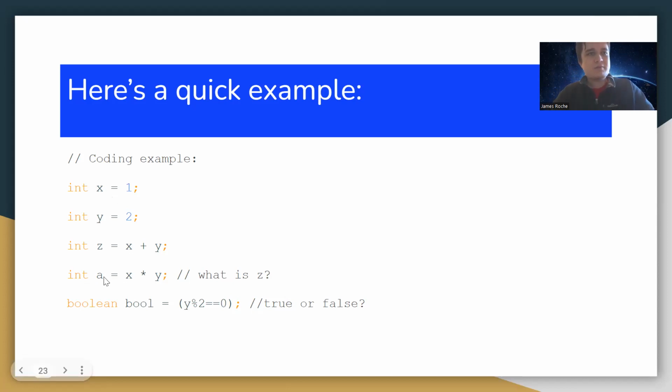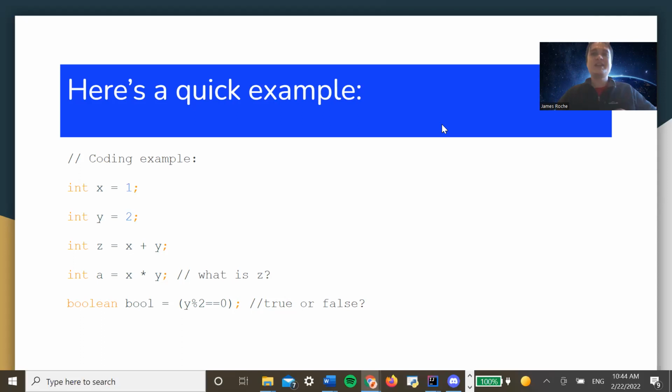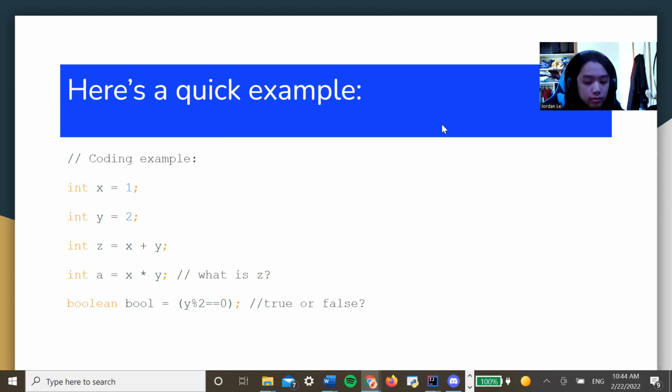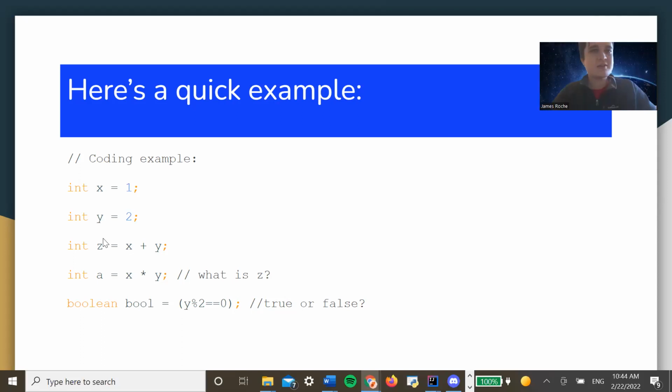When I multiply x times y and store it in A, does that affect z here? Is that a yes or a no? No. That's correct. It is not. It has no effect. The result of z has no effect on A. So make sure you understand that.